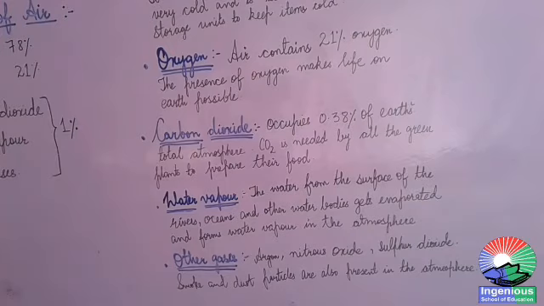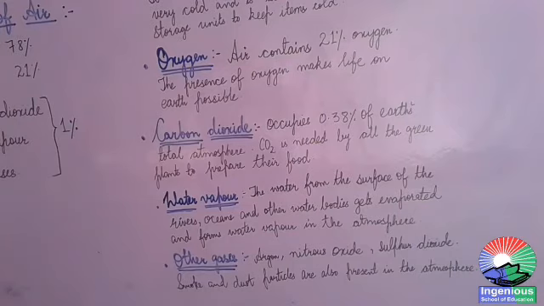This excess carbon dioxide accumulates in the atmosphere and also traps the sun's heat, and because of that, the temperature of the Earth increases.